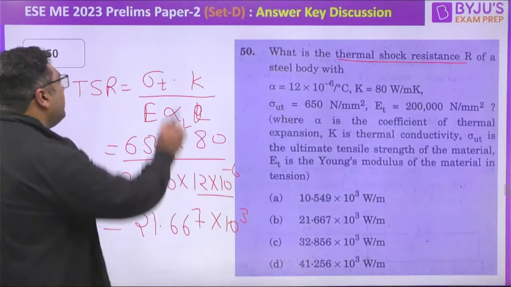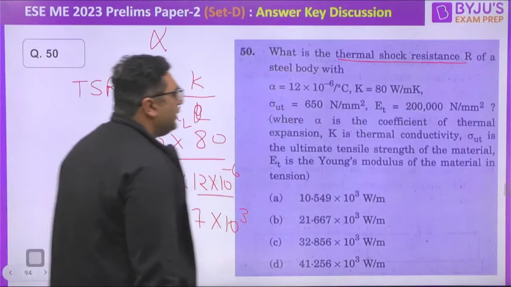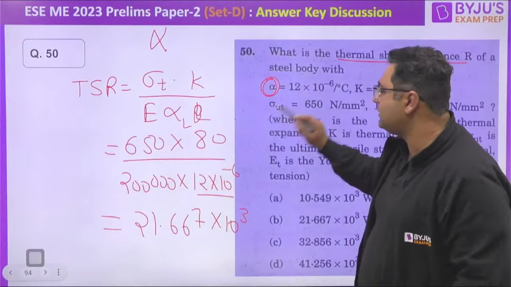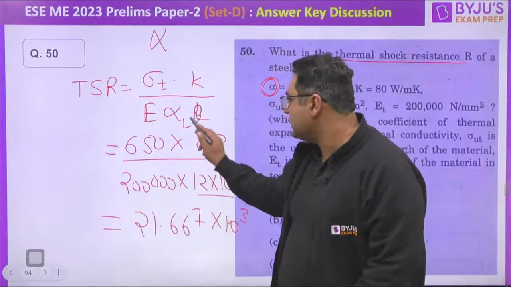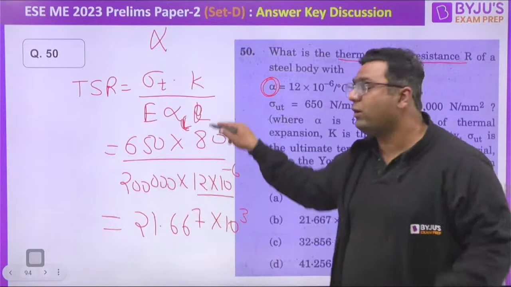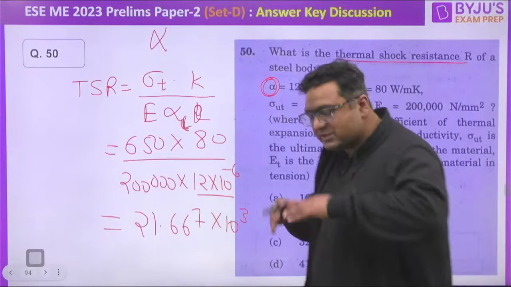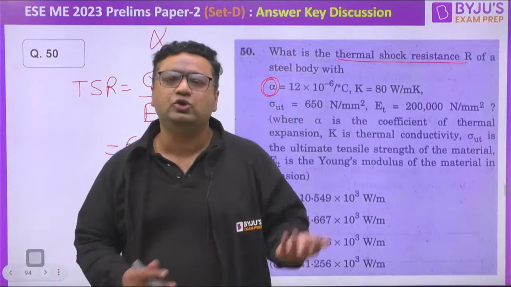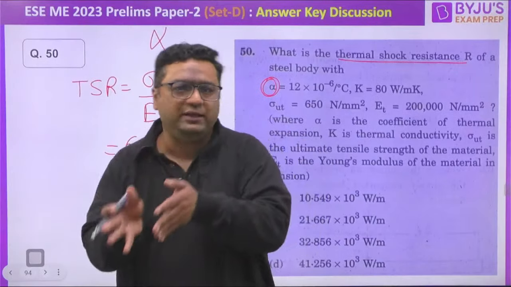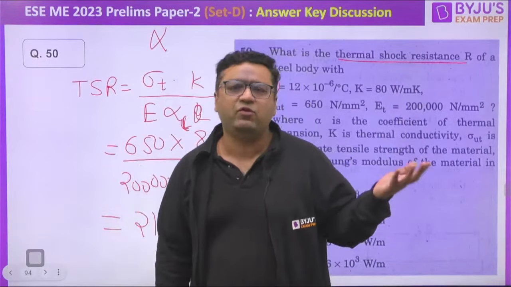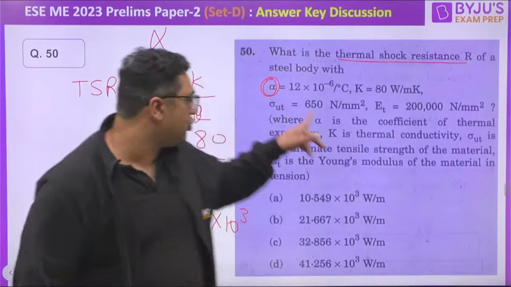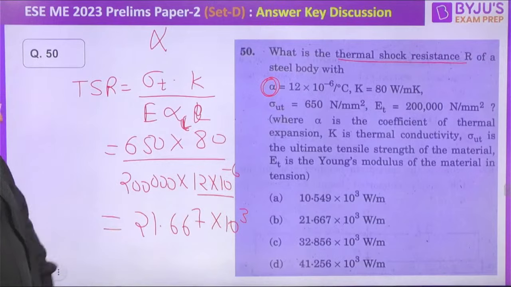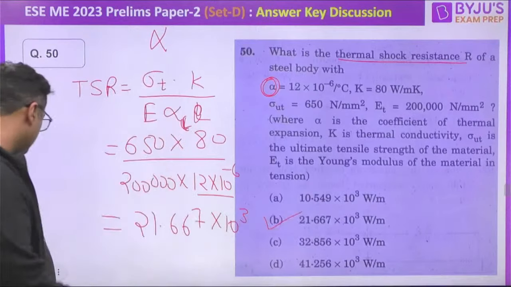Actually, I denote thermal expansion by alpha, but in thermal shock resistance, generally it is mentioned like that. Here also they have mentioned alpha, but the standard notation generally used is alpha L. That's because L is for linear. We have several formulas where alpha is defined as per the area also, as per the volume also, like alpha, beta, gamma: alpha for linear dimension, beta for surface, and gamma for volumetric. For such cases we need to show the linear dimension with alpha L. So that is how we are going to solve it. The answer will be B for this. So that is thermal shock resistance.